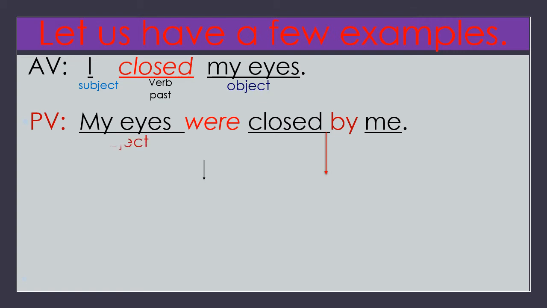You know that change as well. Object came first. Auxiliary verb is added. Auxiliary verb is in past tense, or is for present tense. Verb is in past tense, and verb is used in past participle form. What is the past participle form of close? Close, closed, closed. So closed is used.